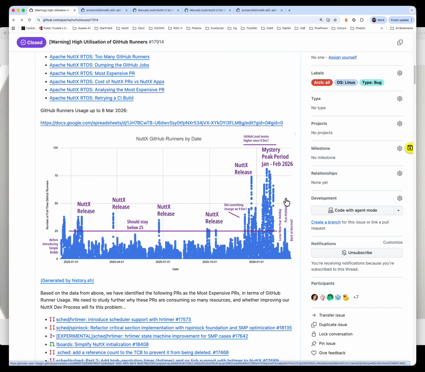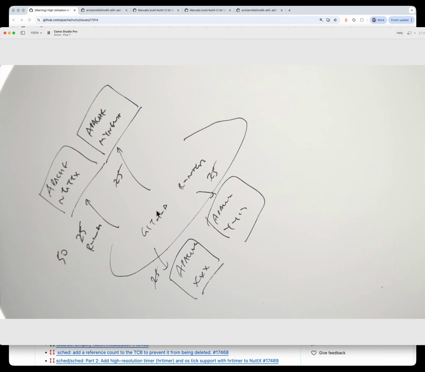And just a reminder again, if we exceed 25 GitHub Runners by too much, then the ASF Infrastructure Team will revoke our access, will block our access to GitHub CI. Don't blame them. They have to do it because when we exceed 25 GitHub Runners, it means that we are depriving other Apache projects of their GitHub Runners. And we don't want to cause problems for other Apache projects. So that's our demo for today.